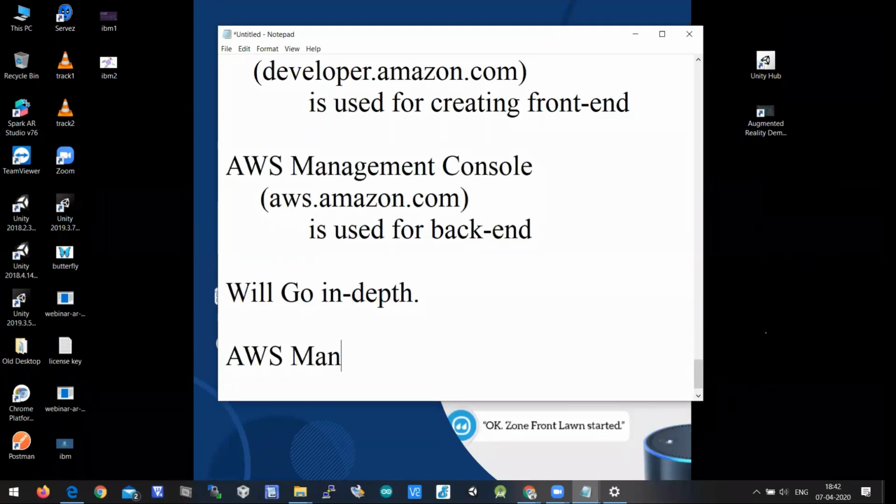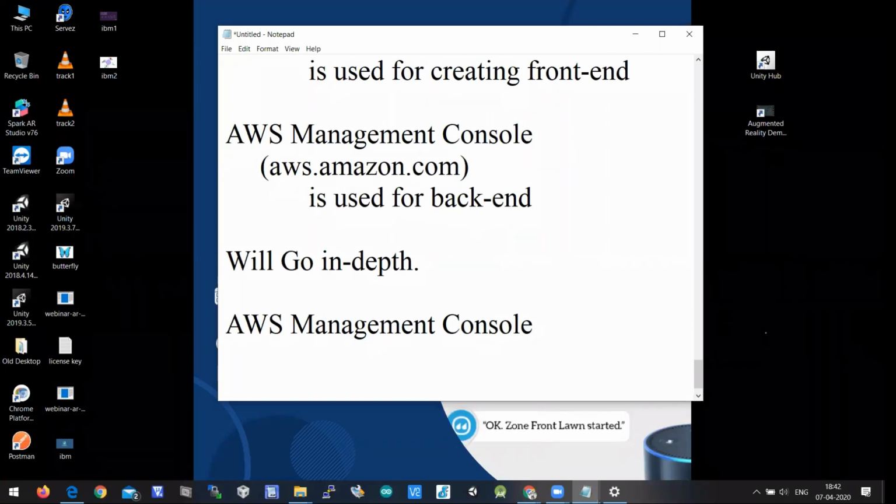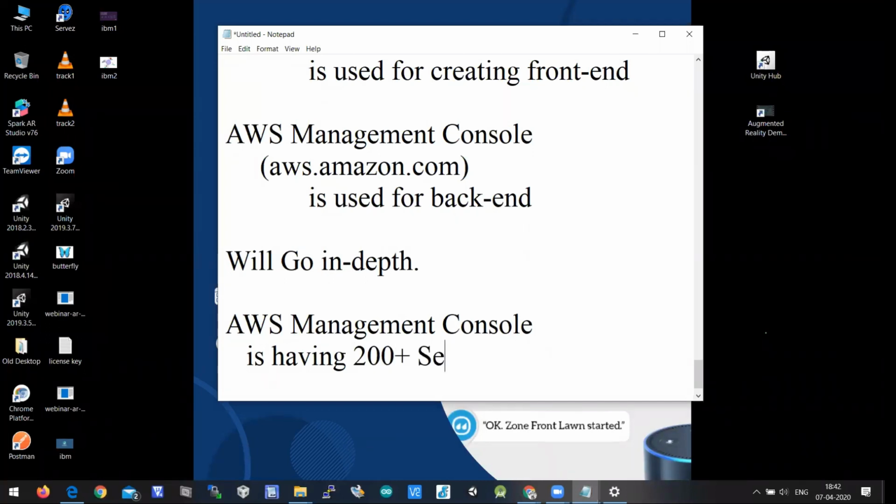AWS management console has 200 plus services. Some services are related with games, some services are related with blockchain. You'll have cyber security services there. You'll have IoT services there. You'll have a lot of services which are available in AWS.